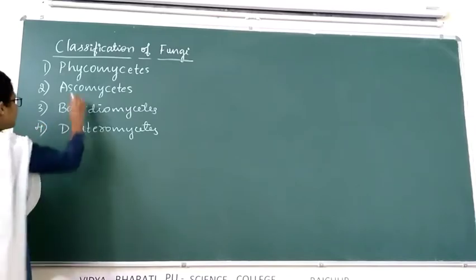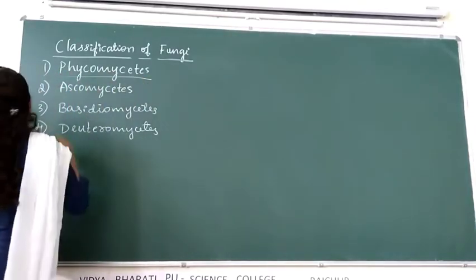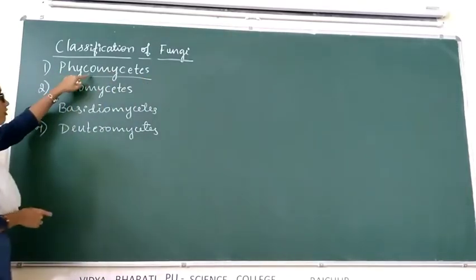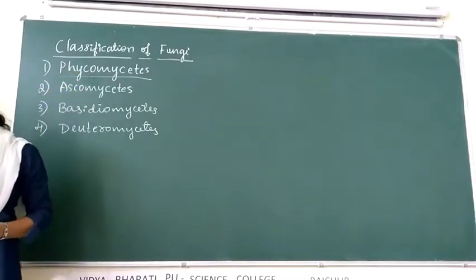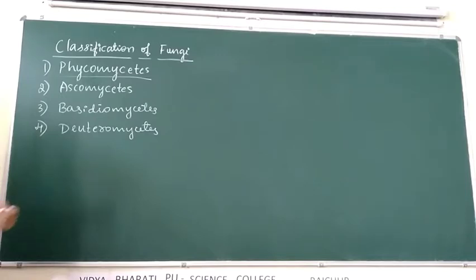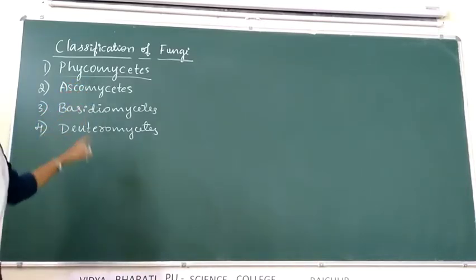In this class, let us discuss about the features and examples of Phycomycetes and Ascomycetes.